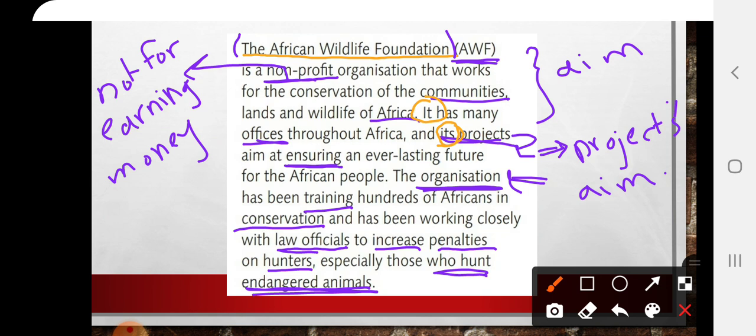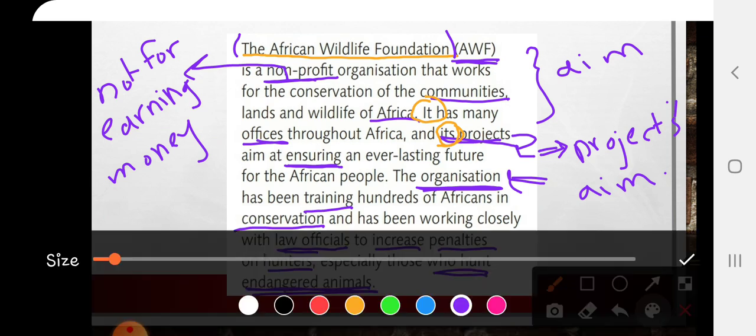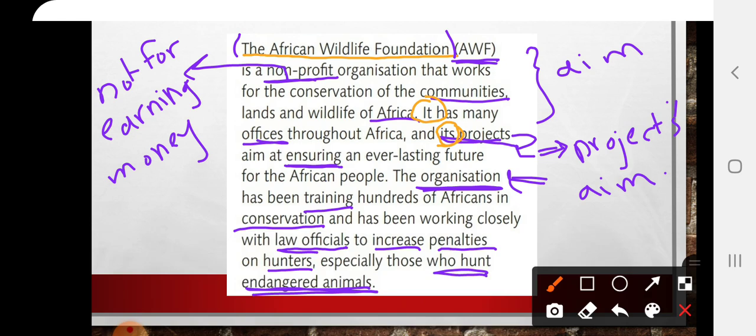Let's look here for an adverb. Who can tell me where the adverb is here? Here we have one, which is what? Closely. It's an adverb. What else? Yes, it's especially.